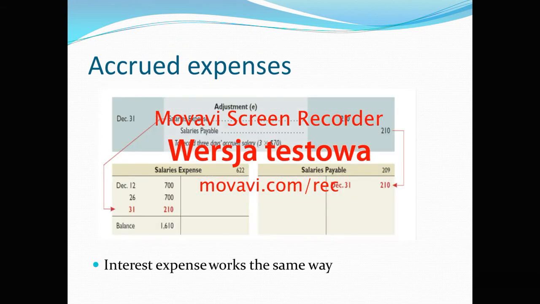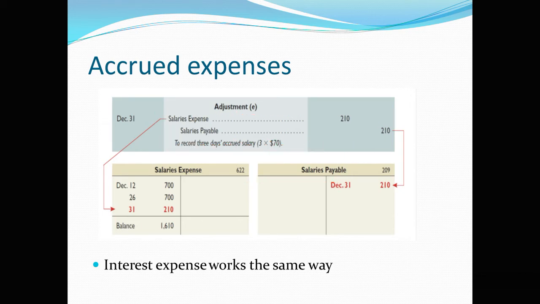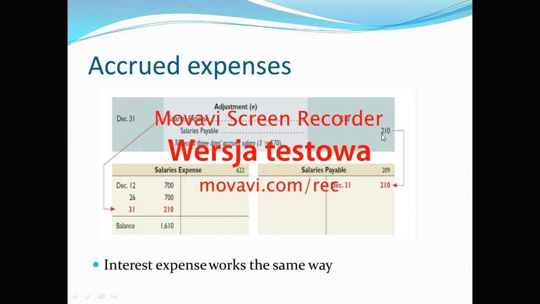Salaries expense of $210 is recognized, and salaries payable of $210, a liability item, and that's the adjustment we need to make.